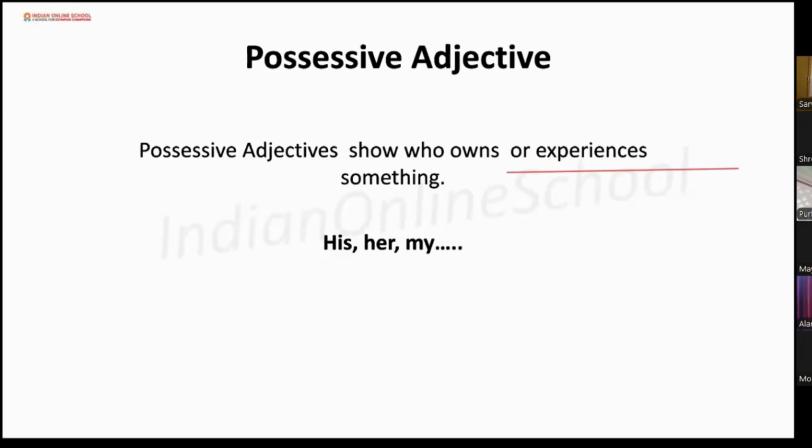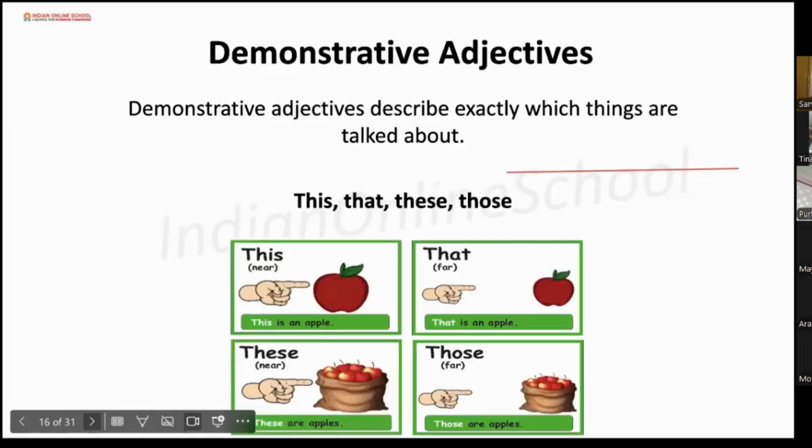If I say, this is my book. So which one is a possessive adjective here? Who can tell me? Quickly tell me. This is my book. Which one is a possessive adjective here? My. Make a sentence with my. This is my book. Quickly give me the answer. My name is Sean. My is the possessive adjective here. Okay.